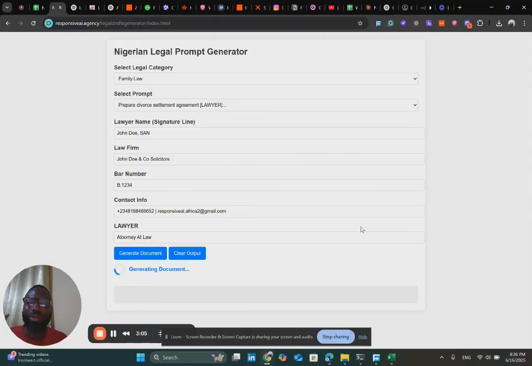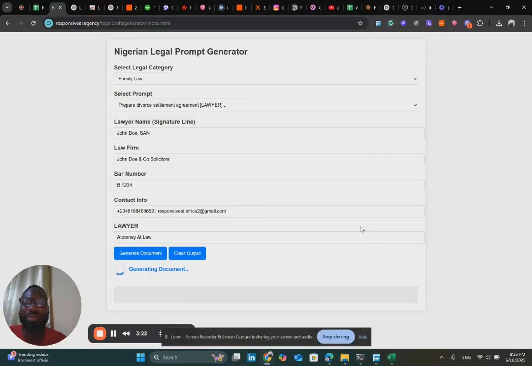Now you will not have to worry about typos if you have to do this manually, or if you want to send a legal officer, as the case may be, to do this. There could be typos, you have to proofread. But the AI is trained in such a way that it's grammatically always correct.